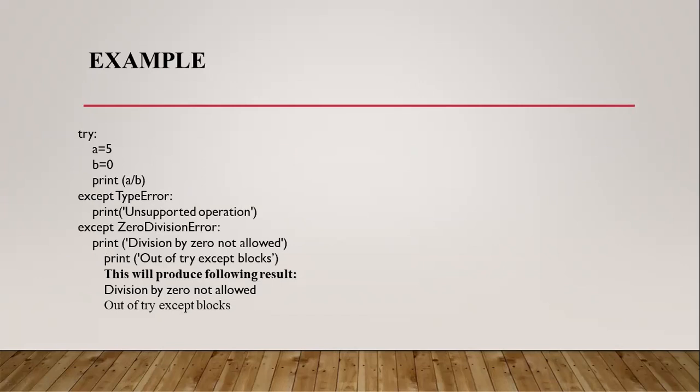And this is the example for multiple except blocks. I have used two types of except blocks. The first one is the type error and the second one is the zero division error.